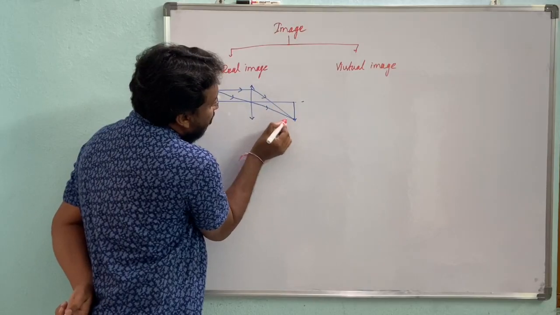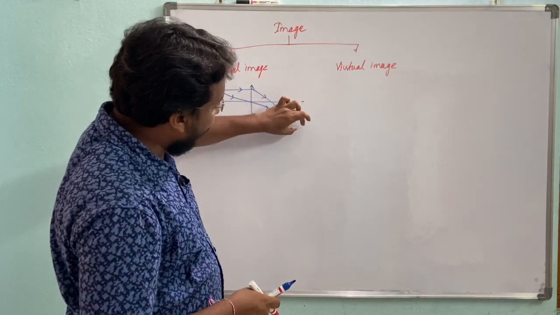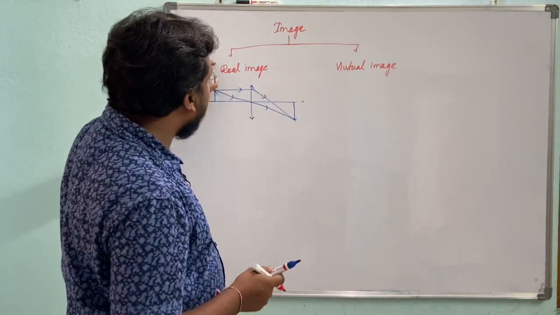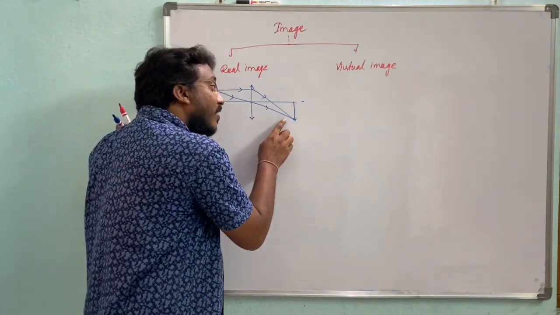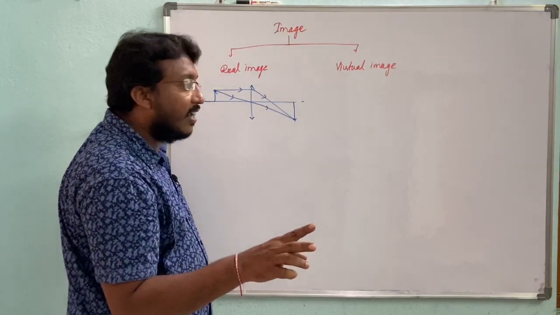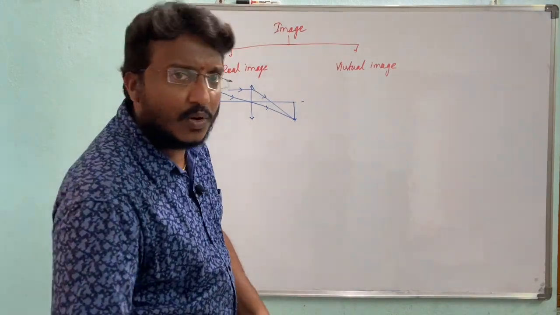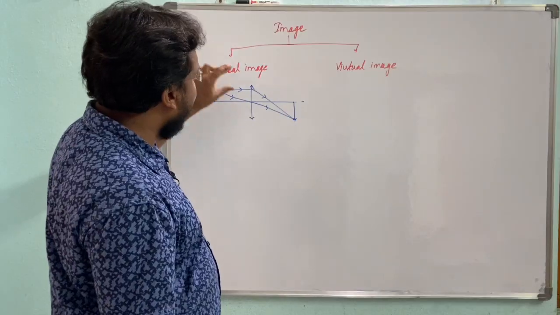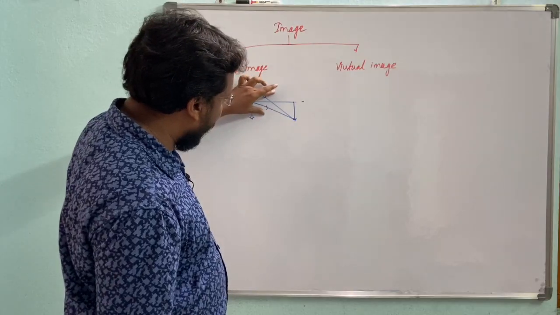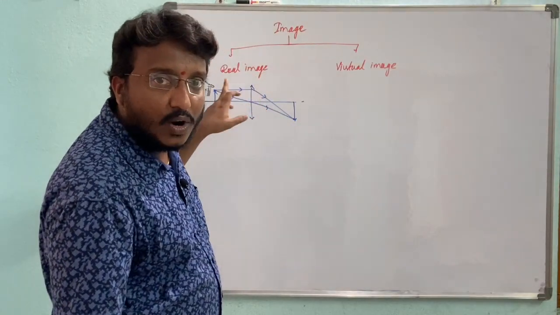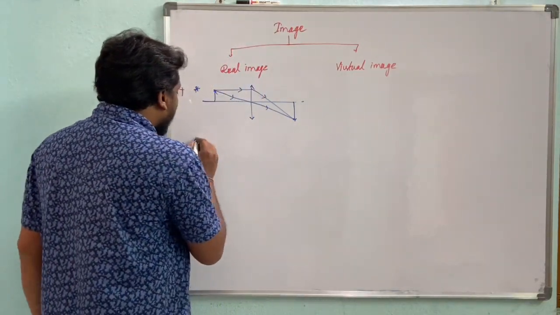See here, two refracted rays really converge. The two refracted rays converge at a point. This is called a real image, the image formed by the converging of reflected rays or refracted rays. What is reflection, what is refraction, we will discuss. Okay, so a real image means the image is formed by the converging of reflected rays or otherwise refracted rays.